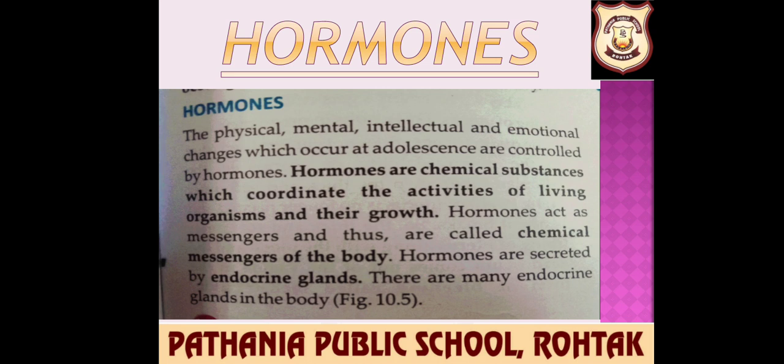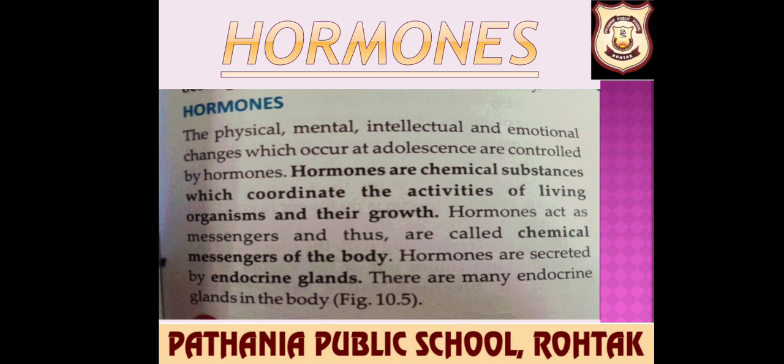Now moving on to the next topic, that is hormones. We have already discussed the mental, intellectual and emotional changes. Now how do these changes take place? These are the hormones which are responsible for changing these characters. Hormones are chemical substances which coordinate the activities of living organisms, their growth. They are also known as chemical messengers. Hormones are secreted by endocrine glands. There are many endocrine glands in our body.